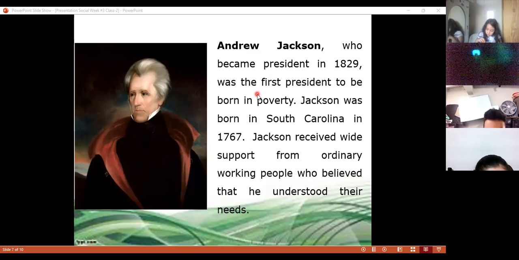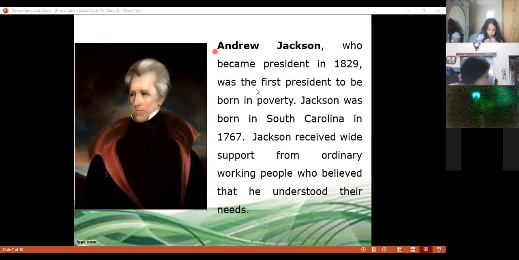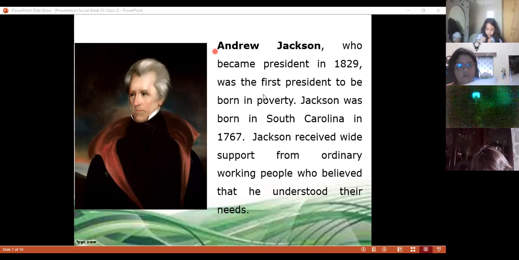Jackson was born in South Carolina in 1767. Jackson received wide support from ordinary working people who believed that he understood their needs. Excellent. Good job.